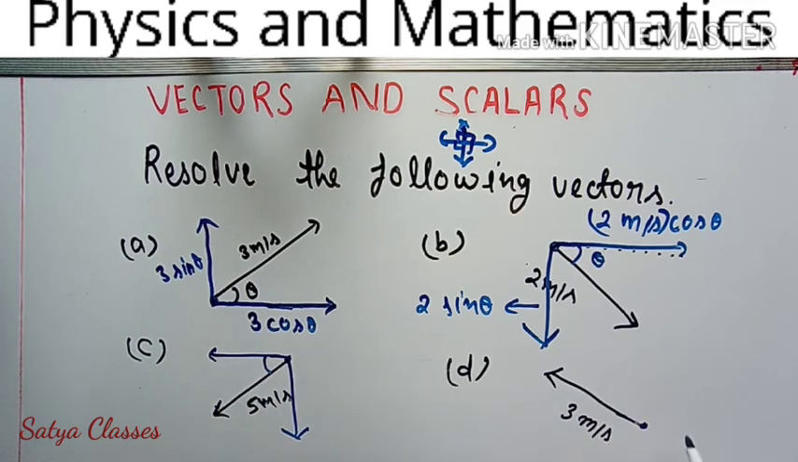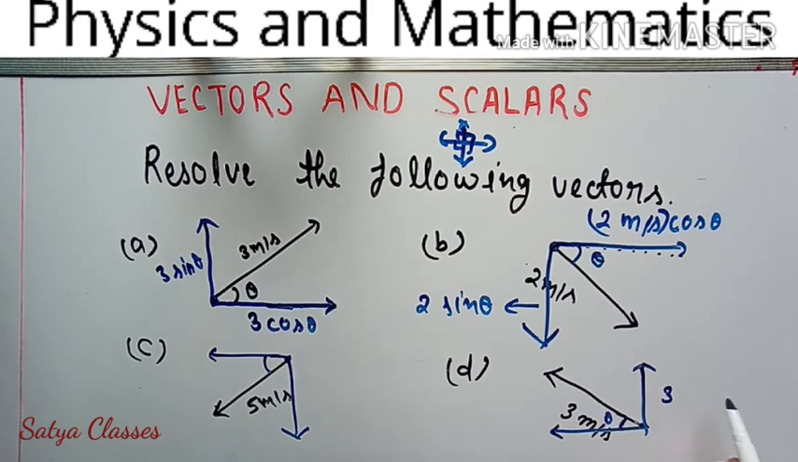What about this? Move to the tail part and join the lines like this. This is vertical, this is horizontal. Understand? Let me write it: 3. What about the angle? The angle will be chosen from horizontal, so this will be theta.